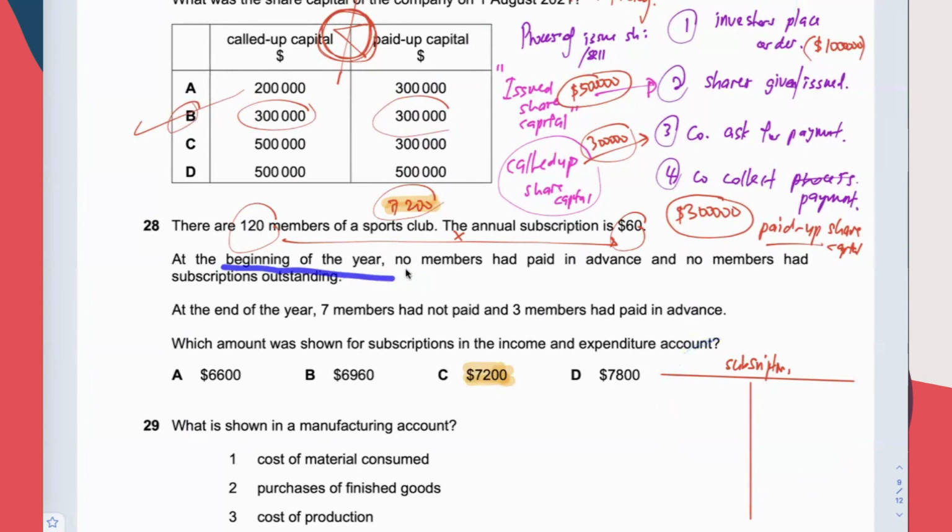At the beginning, no members have paid in advance. No members have subscription outstanding. No current asset, no current liability at the beginning of the year. No accrual, no prepayment, which means no opening balance. At the end of the year, 7 members had not paid. 3 members have paid in advance. So how many members have paid for the current year?